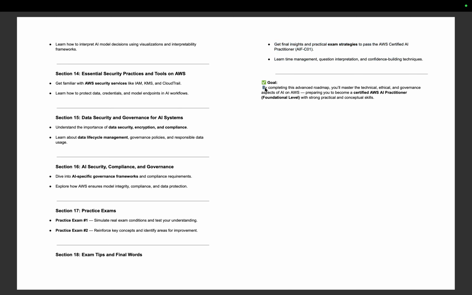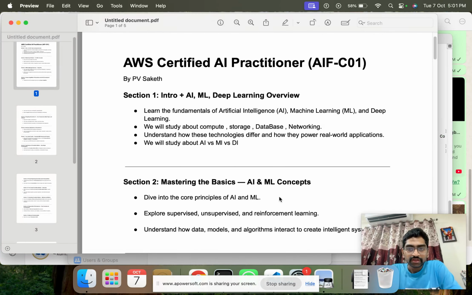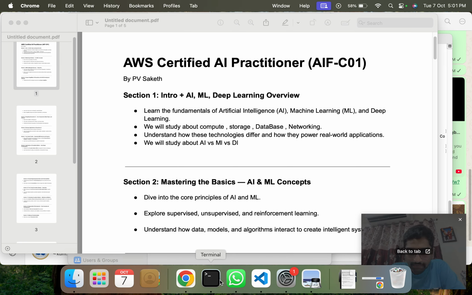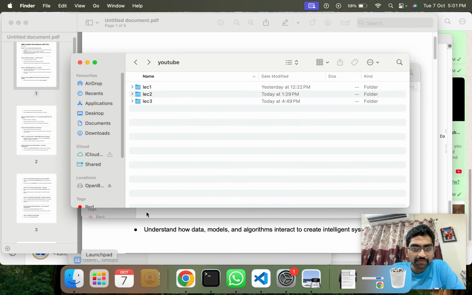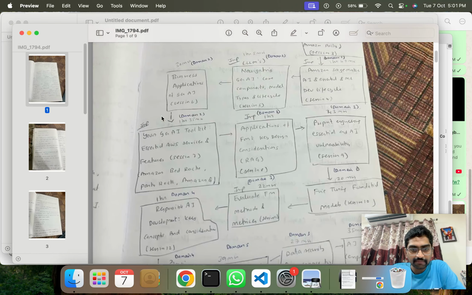So, what is the goal of doing this? You will master the technical, ethical, and governance aspects on AWS, and you will become a certified AWS practitioner at foundation level with great knowledge in the field of AI ML, which is very, very crucial from the certification point of view. So I hope this is clear. I also made the notes. From the next lecture onwards, we'll study this roadmap.